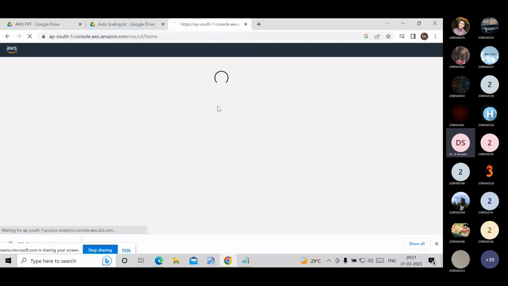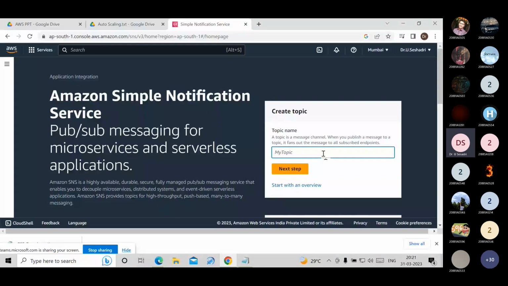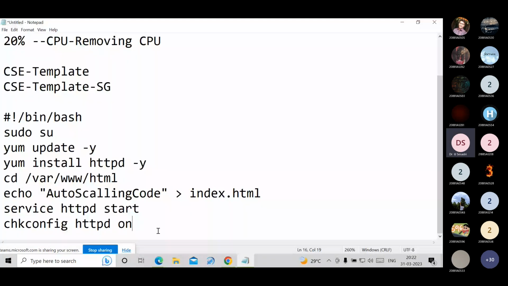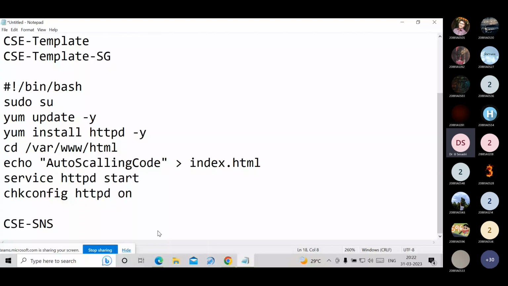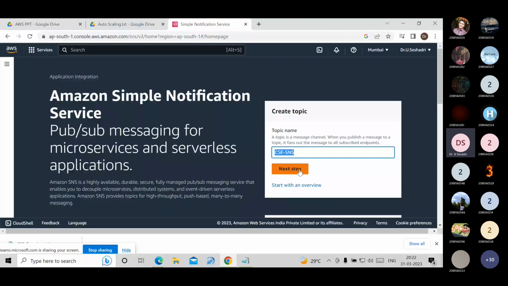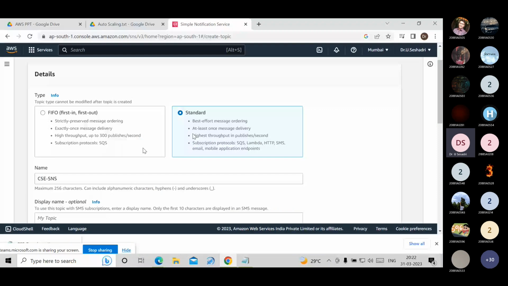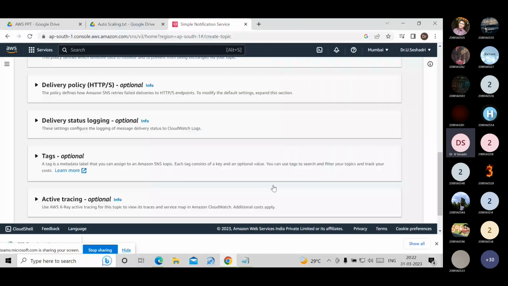The name I am giving is CSC SNS. Click on next step. We choose the type as standard. Name is CSC SNS. I am not choosing anything else. Click on create topic.